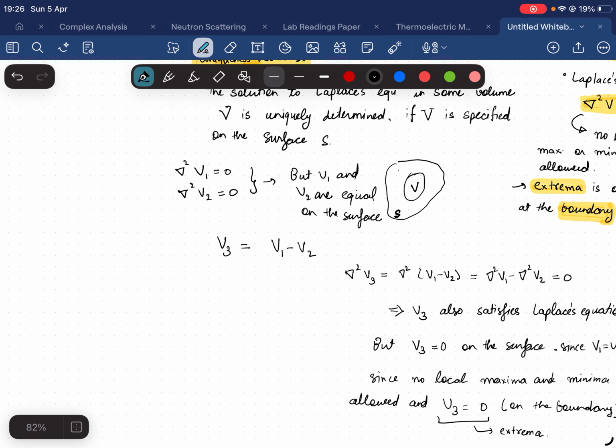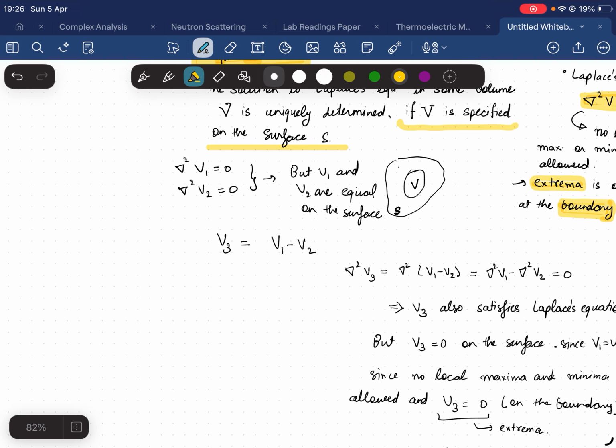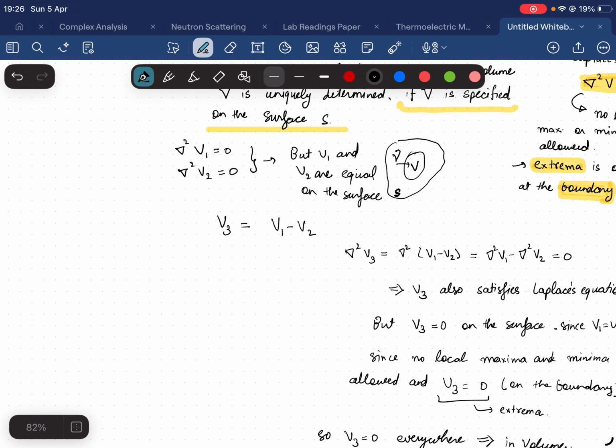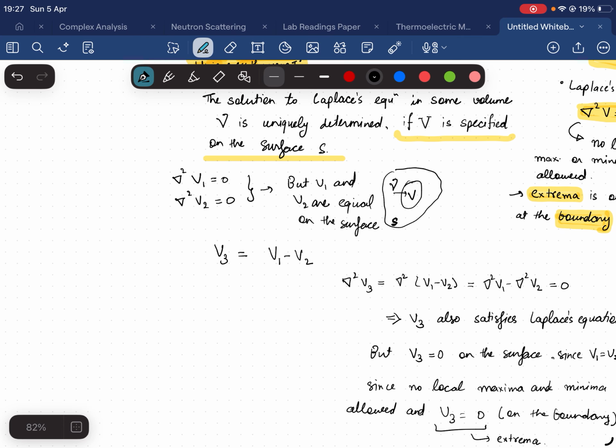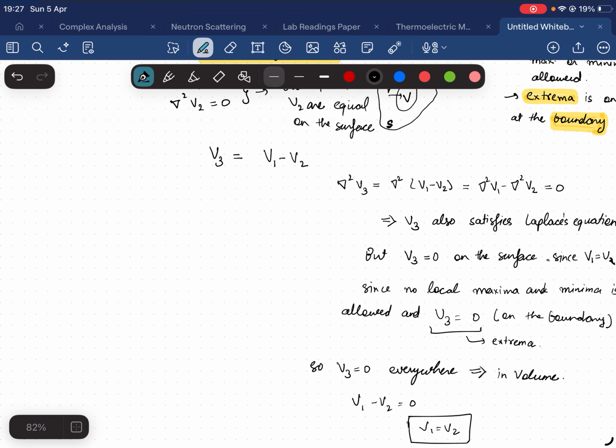The last line of the statement is quite important. It says if V is specified on the surface S. So we define the potential inside the volume curly V. Now we define two potentials V1 and V2, which satisfy Laplace equation, so del square V1 equals 0, del square V2 equals 0. Importantly, V1 and V2 are equal on the surface because this is the statement of our theorem. I hope you understand the first two lines.